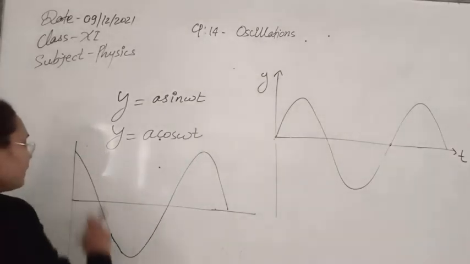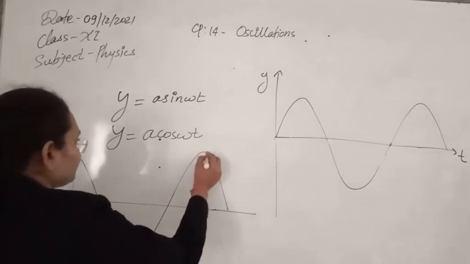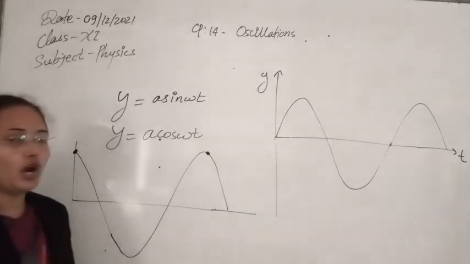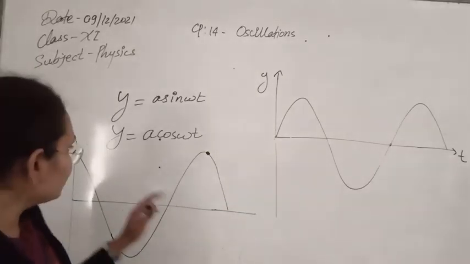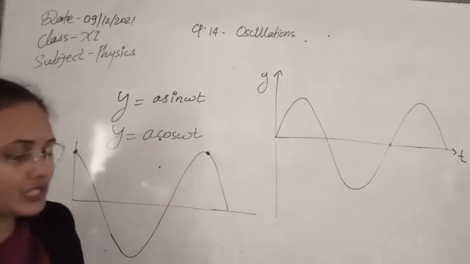So you can see this, again a whole of the system from this point to this point is completing one complete oscillation, just like this one. So this is the graph of the cosine function, this is the graph of the sine function, where omega is what?